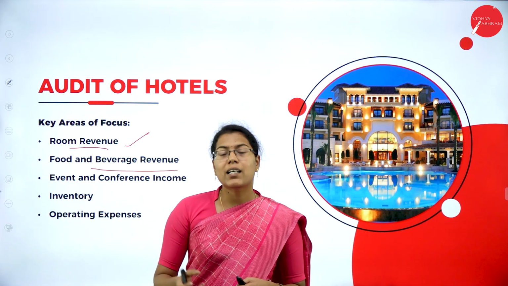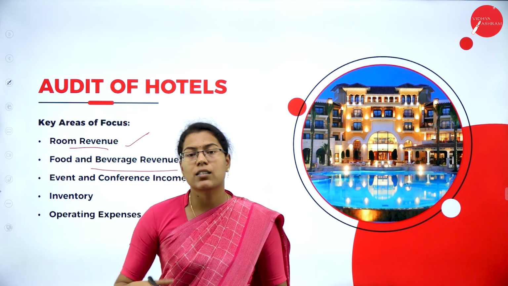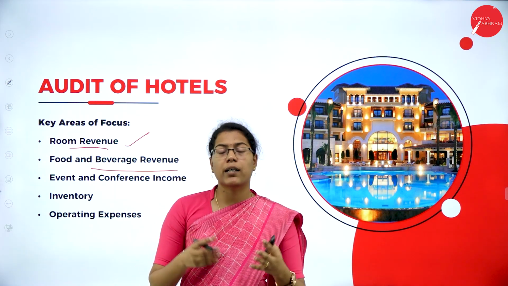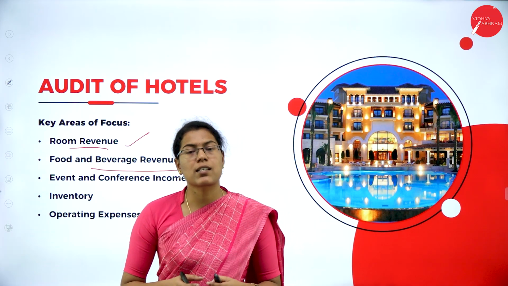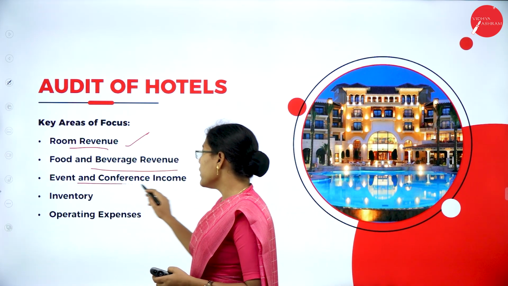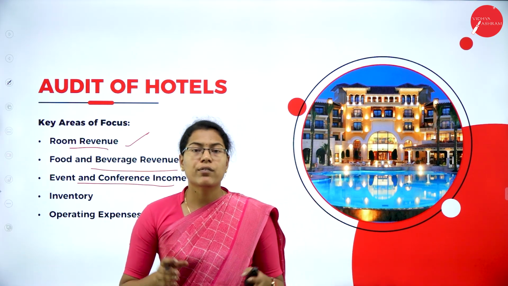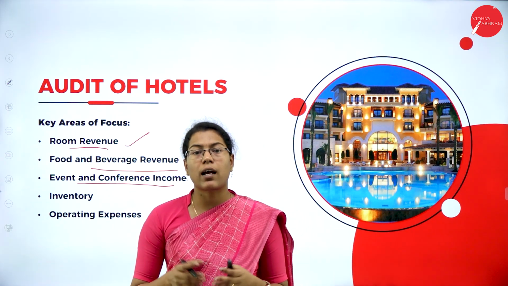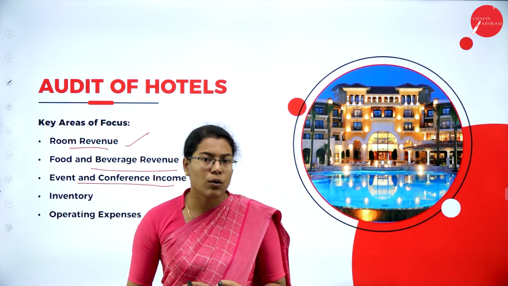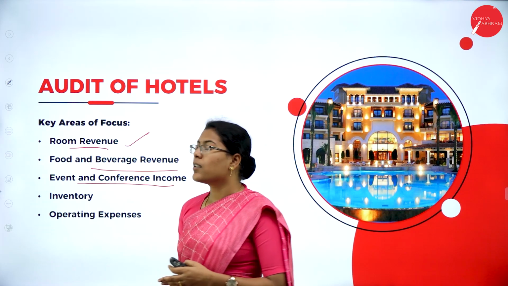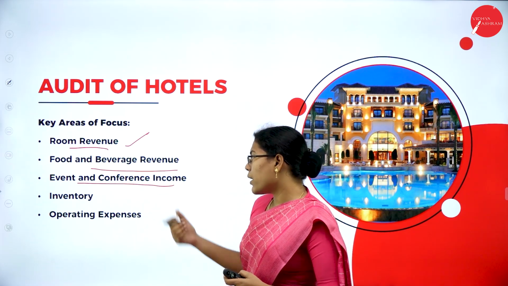So the main income that is gained through the food and beverages is also verified by the auditor, and the expenses related to the food and beverages can be verified. Then the event and conference income. Some of the hotels also host events, conferences and seminars in their hotel. So here the auditor has to check the income that comes from events and conferences.